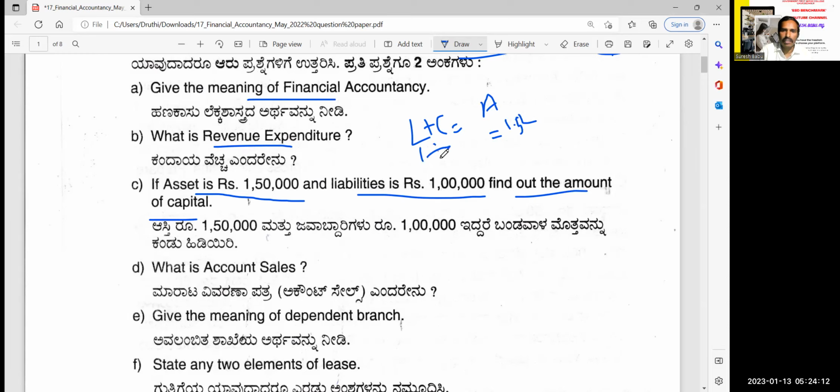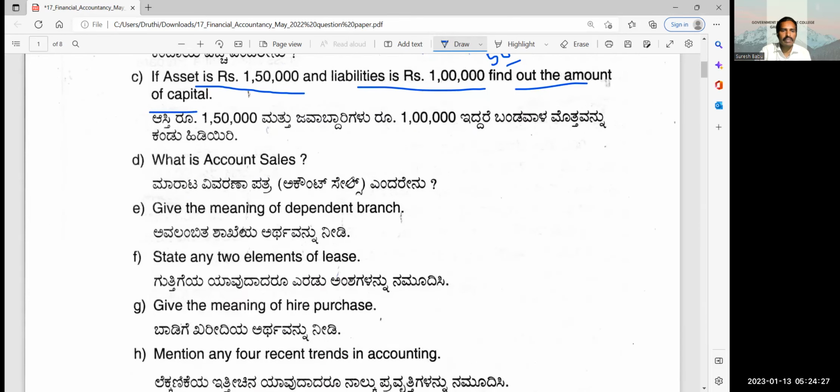Liabilities are 1 lakh. And how much should capital be? This is the common question. The answer would be 50,000. This is 50K. I am writing: amount of capital is 50,000. Okay, that's the answer.